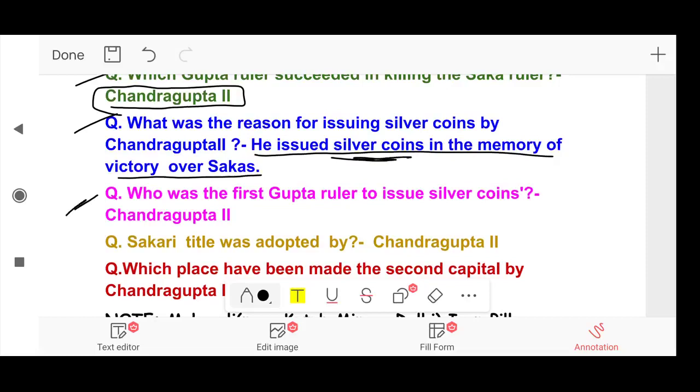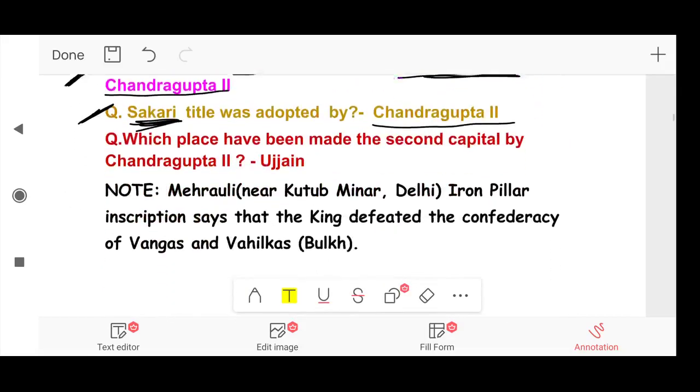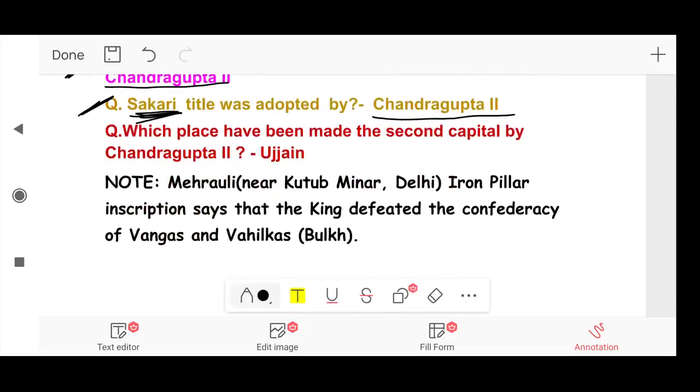Next question. Who was the first Gupta ruler to issue silver coins? Answer, Chandragupta II. Next question. The Sakari title was adopted by, answer, Chandragupta II. Next, which place was made the second capital by Chandragupta II?